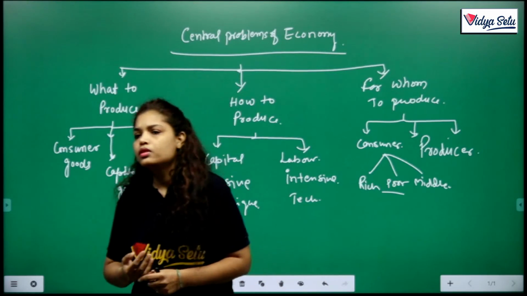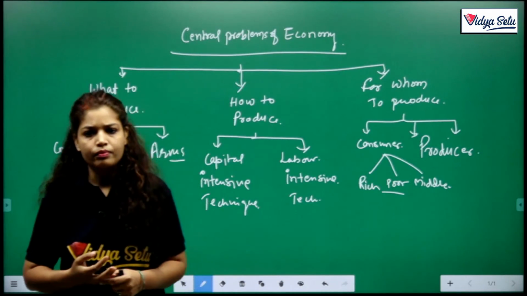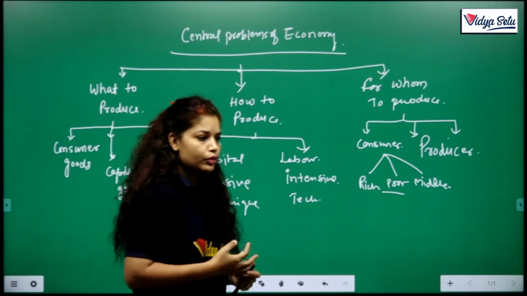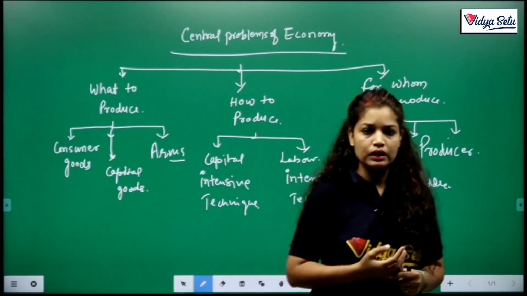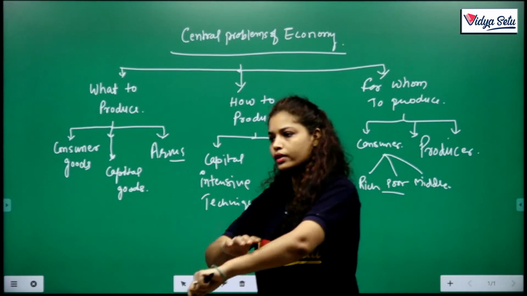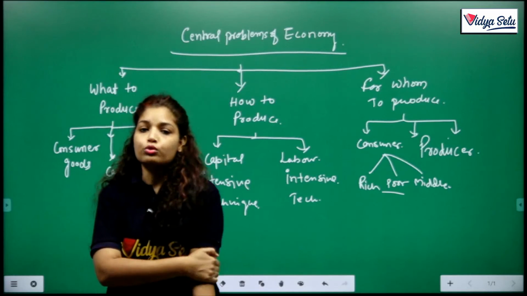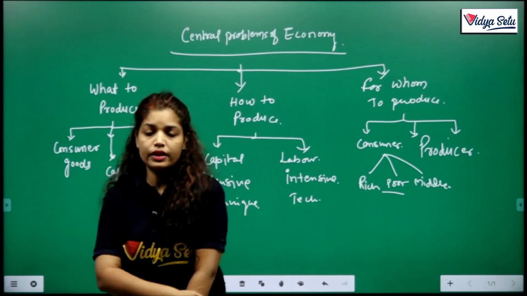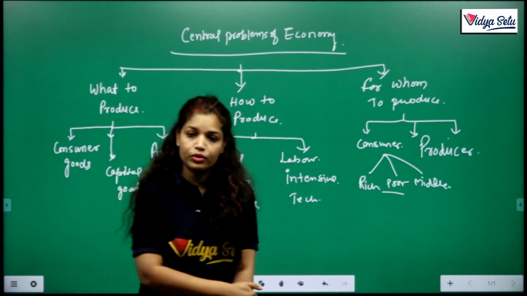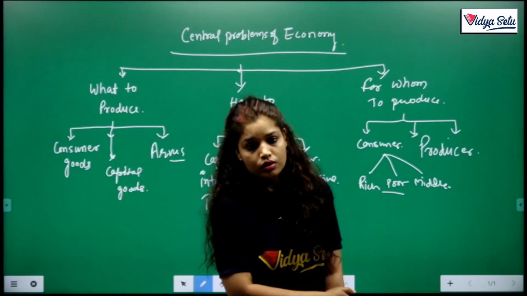Hope you remember the year 1991, clear? What happened in 1991? The LPG policy was introduced. What is the LPG policy? That is liberalization, privatization and globalization.